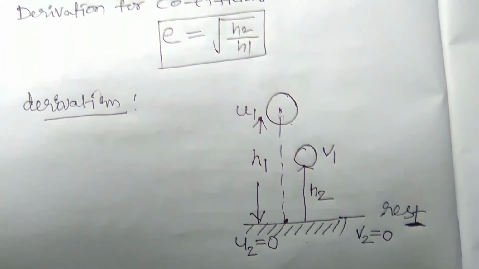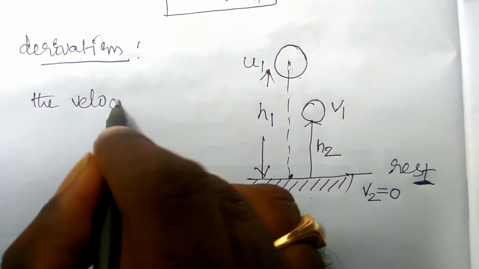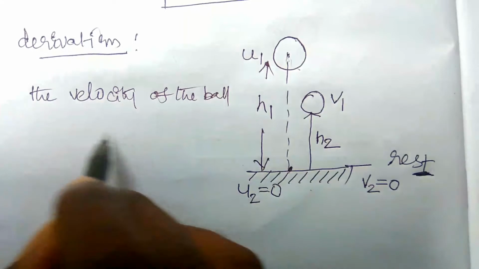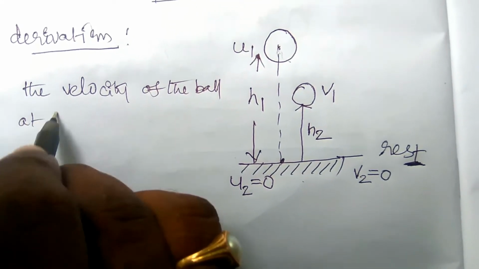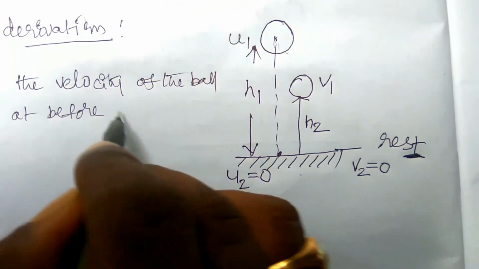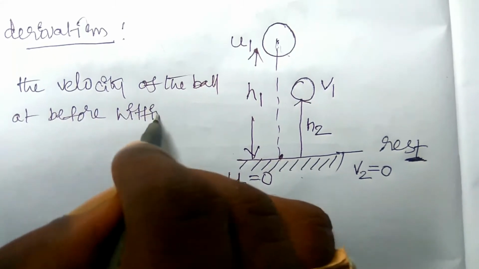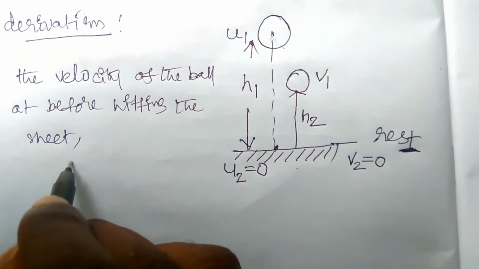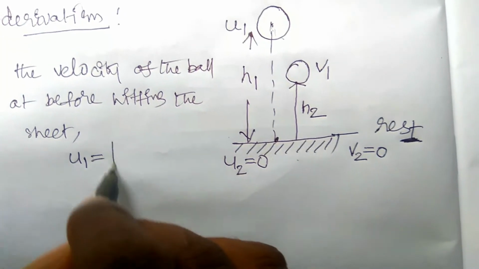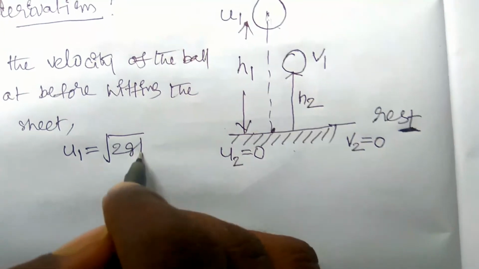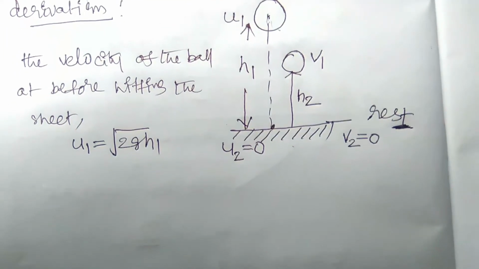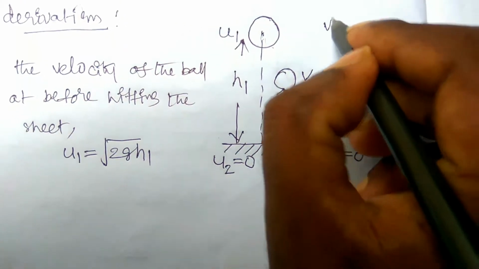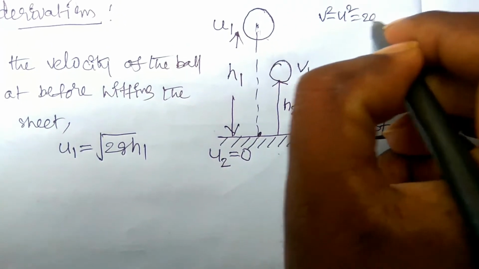Now the velocity of the ball before hitting the sheet, that is u1, is equal to under root of 2g h1. This is from the laws of equation of motion, that is v square minus u square is equal to 2as.